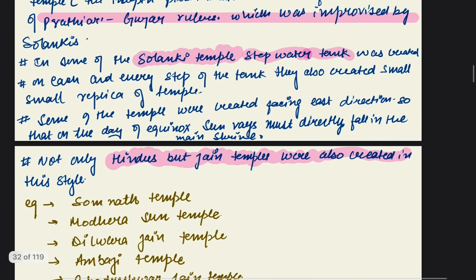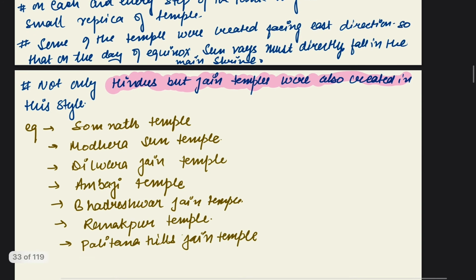And not only Hindu but Jain temples were constructed in this style. Some of the examples are Somnath temple, Modhera Sun temple, Dilwara Jain temple, Ambaji temple, Bhadreshwar Jain temple, Ranakpur temple, and Palitana Hills Jain temple. All were made in the Solanki style of temples.